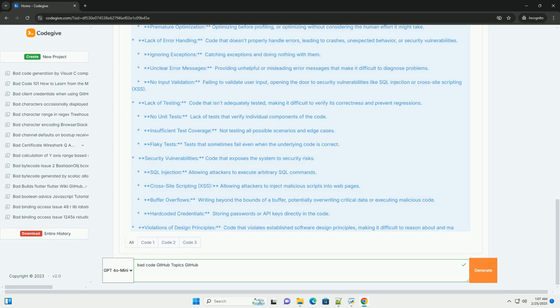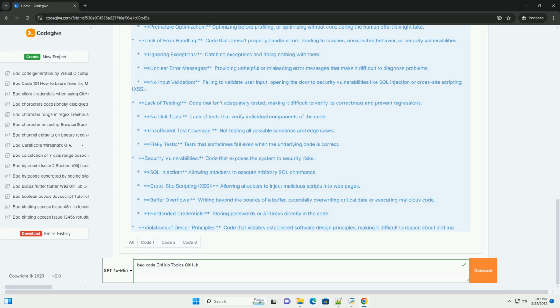Continuous integration, CI. GitHub Actions allows you to automate code testing and analysis. You can set up CI workflows that run linters, unit tests, and other checks whenever code is pushed to the repository. Code owners. GitHub allows you to define code owners for specific files or directories. This ensures that changes to those areas are reviewed by the appropriate experts.